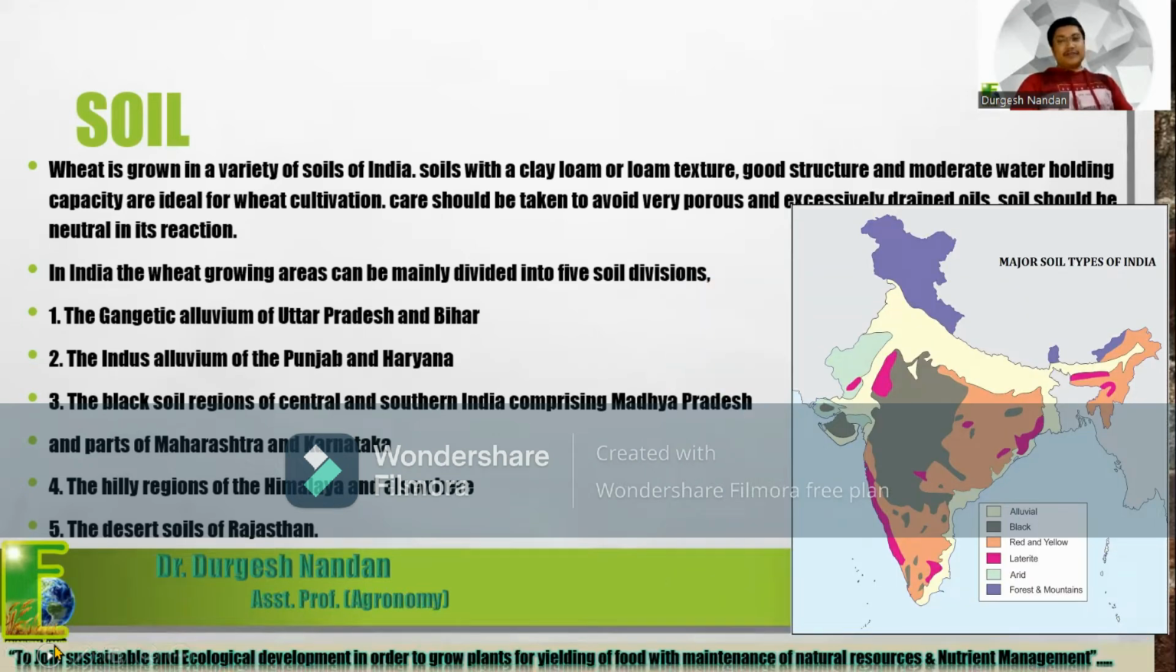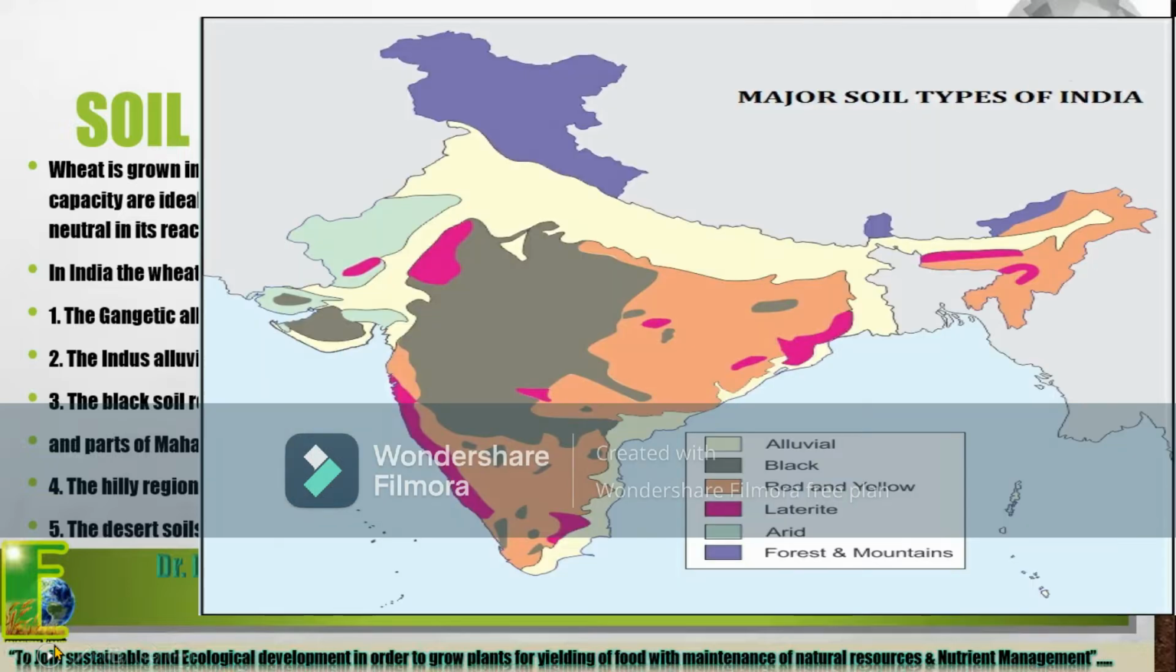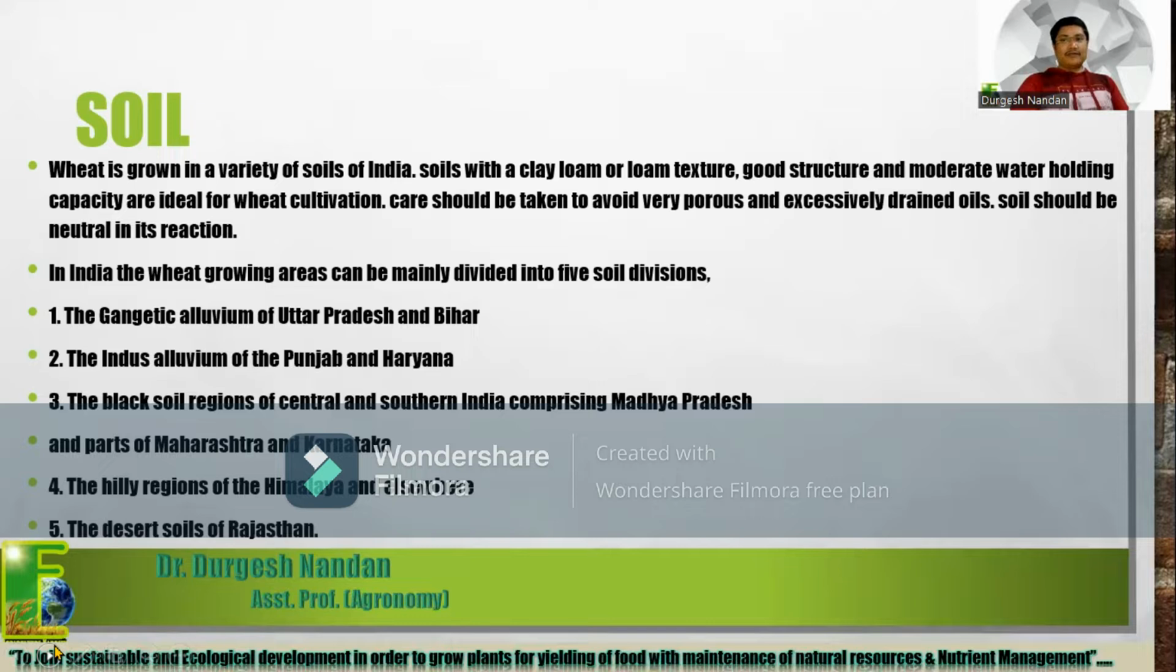In part first, we already discussed the wheat cultivation zones in India. In different regions, different types of soils are found, and wheat is grown in these different types of soils. But preferably, clay loam or loam textures with good structure and moderate water holding capacity are ideal for wheat cultivation. I repeat again.